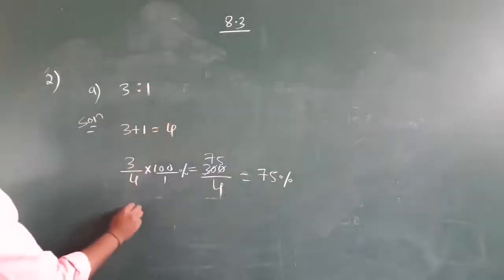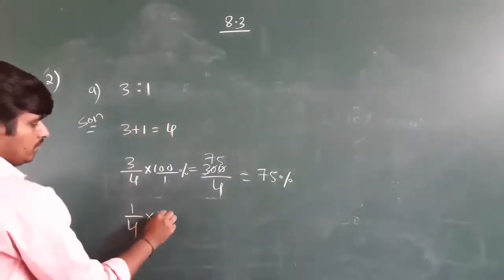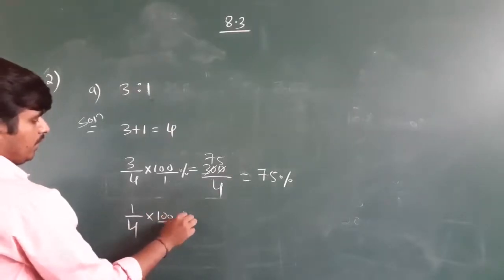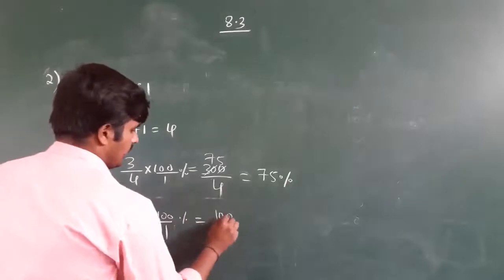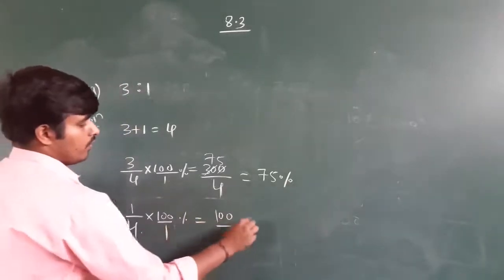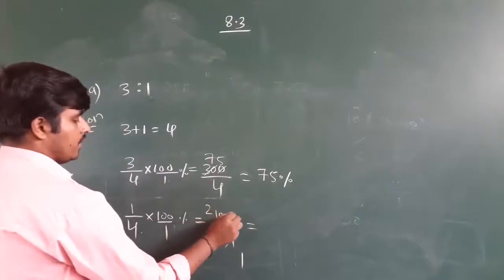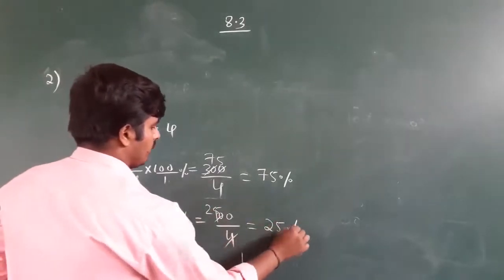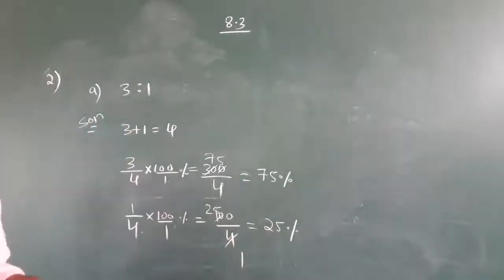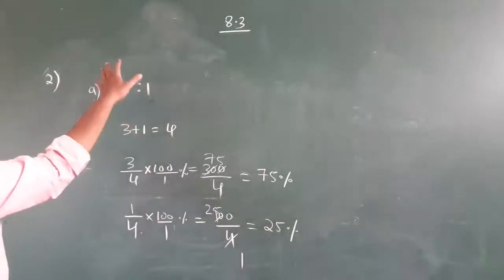1 by 4, 1 out of 4 into 100 by 1 already becomes percentage. 1 into 100 is 100 divided by 4. 4 ones are 4, 4 twos are 8, 2 becomes 20, 4 fives are 20, which is 25. Always remember, if you add you must get 100. 75 plus 25 is 100, total 100, right?